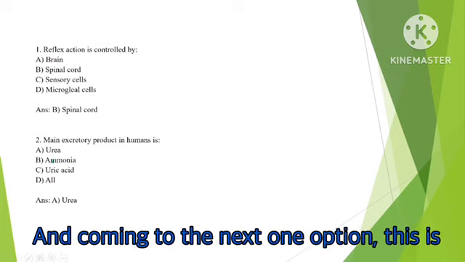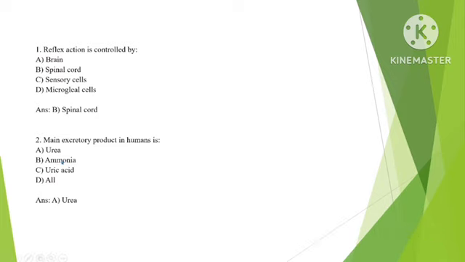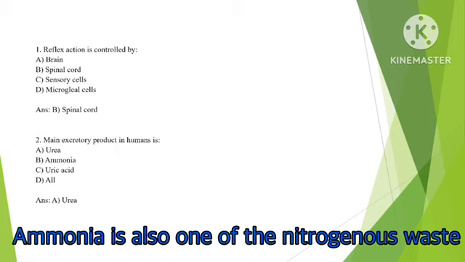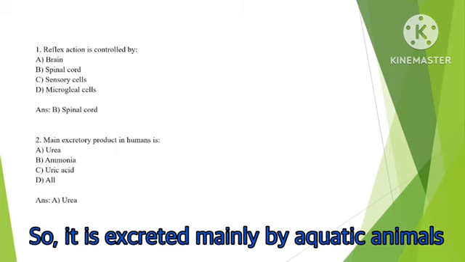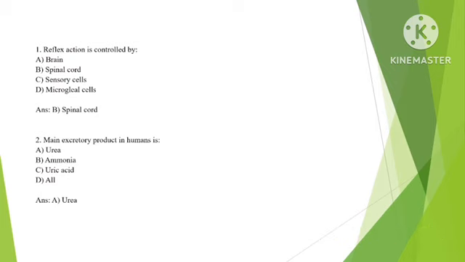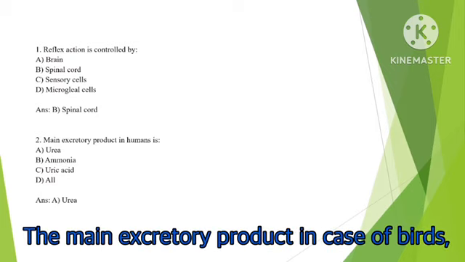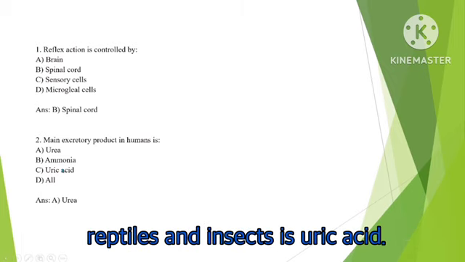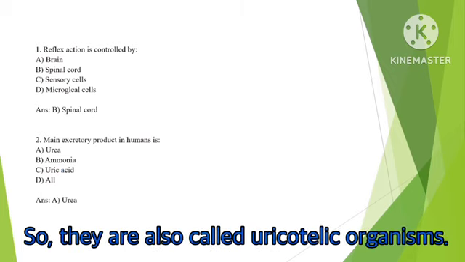And coming to the next option, this is ammonia. Ammonia is also one of the nitrogenous wastes. It is excreted mainly by aquatic animals like fish through a process called ammonotelism. The main excretory product in case of birds, reptiles and insects is uric acid, so they are also called uricotelic organisms.